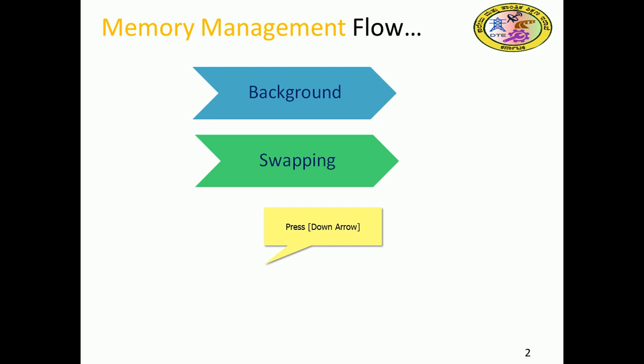Swapping will be discussed. When a process is waiting for some other resource, during that time it is better to shift it from main memory to the other memory called the backing store. Whenever it acquires the relevant resource which it was waiting for, you can call it back and resume its execution. So the swapping concept will be good to discuss.